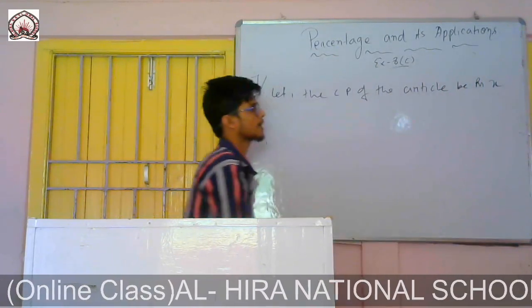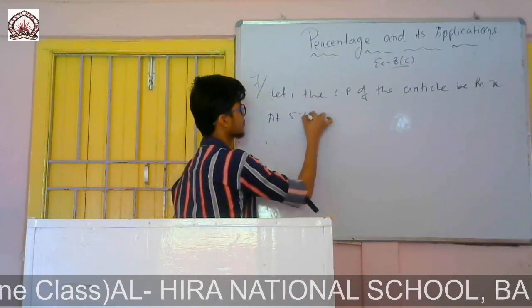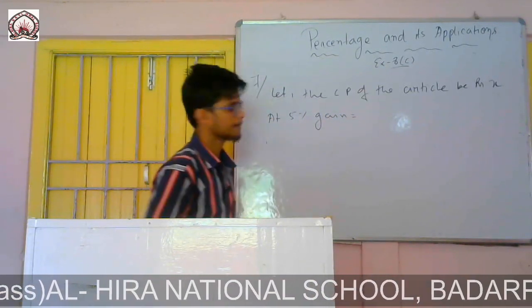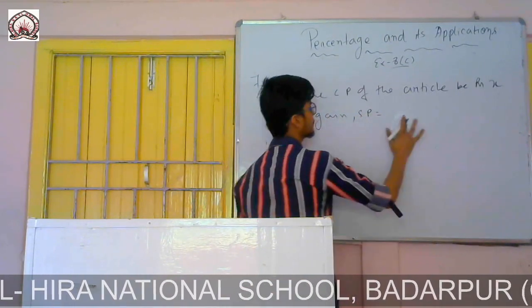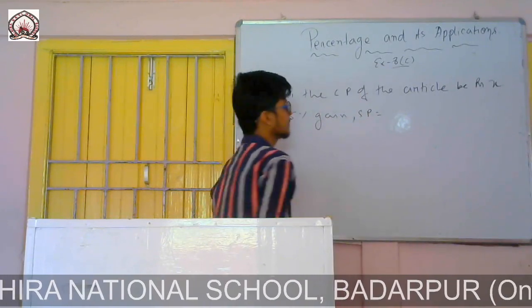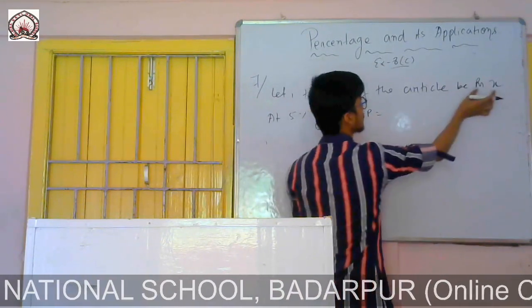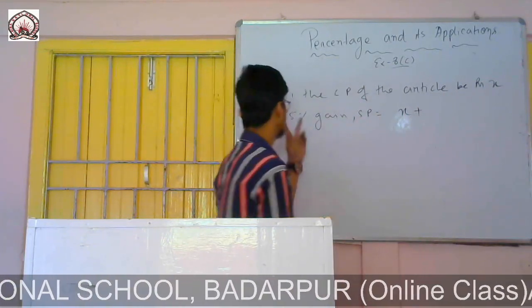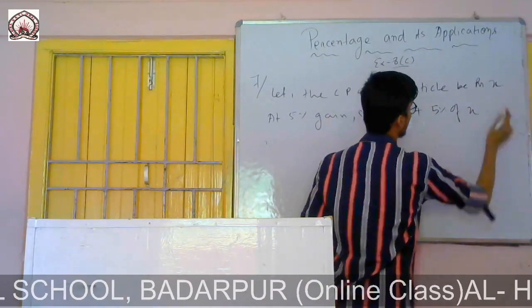So if he gains 5%, at 5% gain, the SP will be equal to his cost price, x, plus he gained how much? 5%. That means 5% of x.